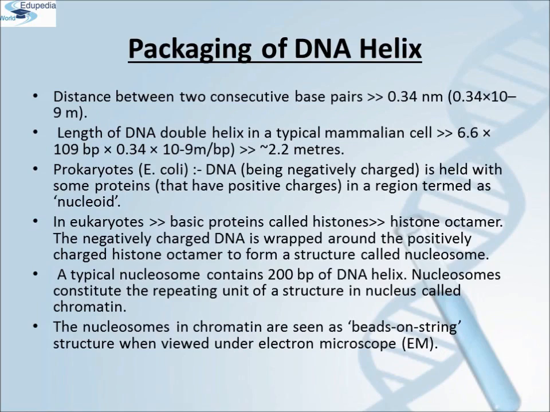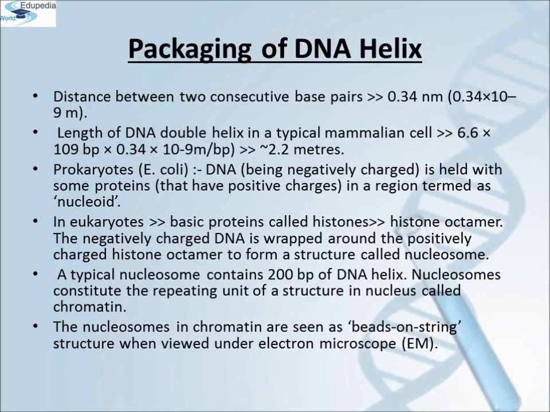Packaging of DNA helix. Taking the distance between two constituent base pairs as 0.34 nanometer or 0.34 into 10 raised to minus 9 meter, the length of the DNA double helix in a typical mammalian cell is calculated simply by multiplying the total number of base pairs with the distance between two consecutive base pairs, that is 6.6 into 10 raised to 9 base pairs into 0.34 into 10 raised to minus 9 meter.